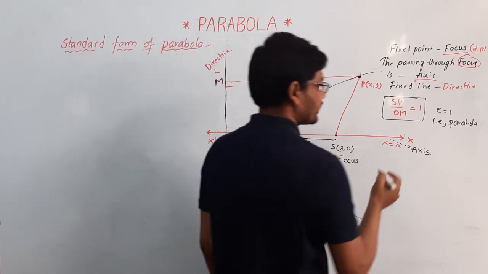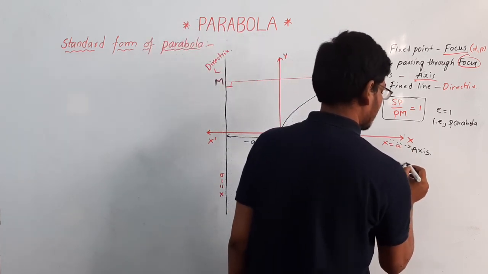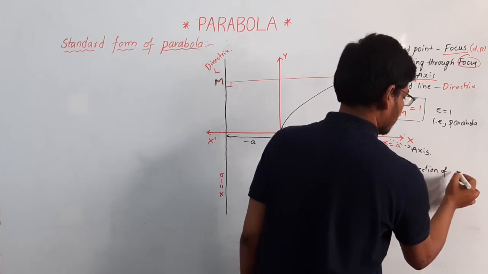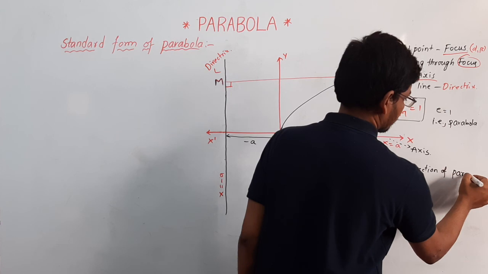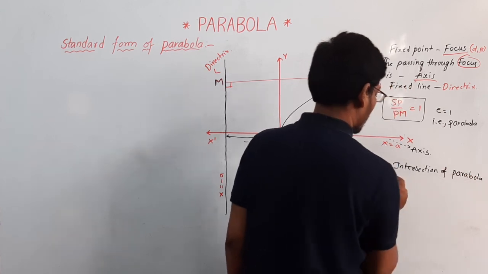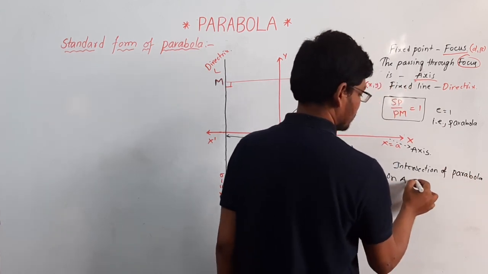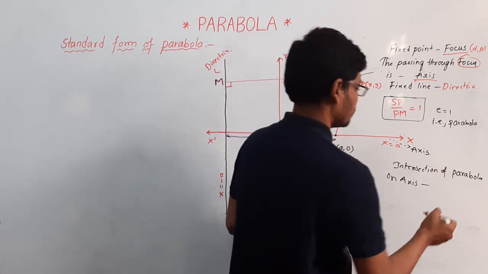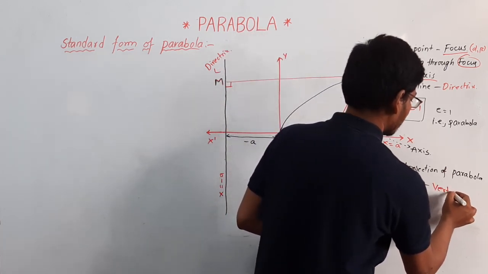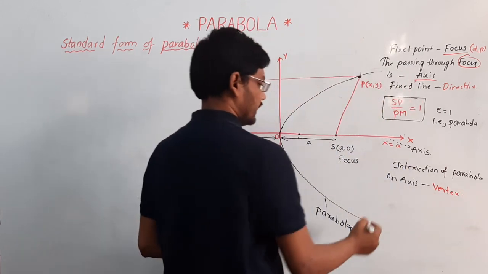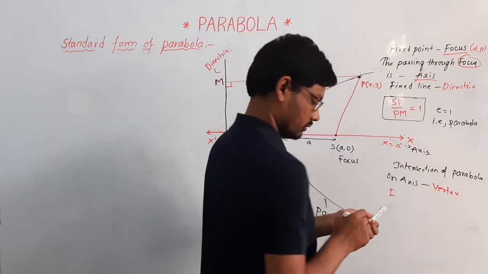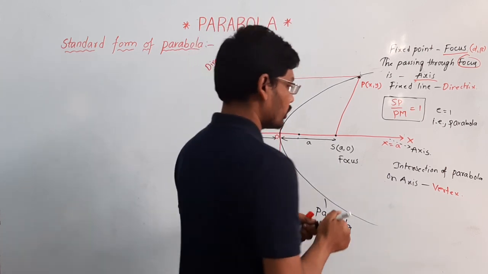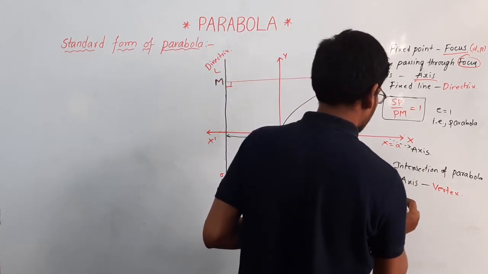And the intersection of the parabola on the axis is called the vertex. This is all about the standard form of parabola.